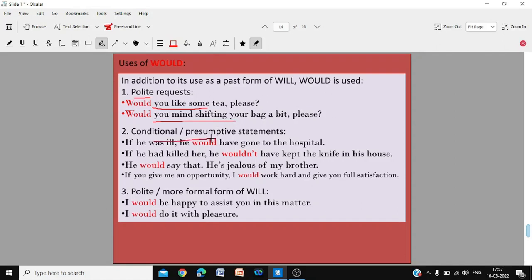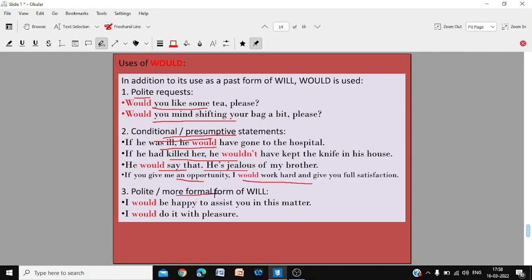Conditional or presumptive statements. If he was ill, he would have gone to the hospital. If he had killed her, he wouldn't have kept the knife in his house. He would say that he is jealous of my brother. If you give me an opportunity, I would work hard and give you full satisfaction. So a conditional or presumptive statement. The same thing we had for could. There's a conditional or a presumed situation.